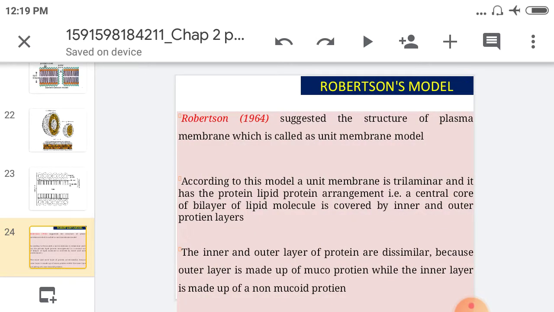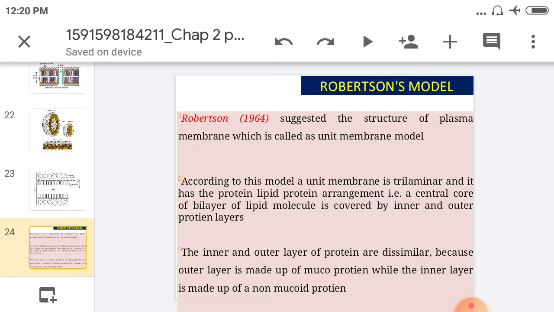Then going toward the second model, that is the Robertson unit membrane model. Robertson in 1964 suggested the structure of plasma membrane, which is called the unit membrane model. According to this model, a unit membrane is trilaminar and has a protein-lipid-protein arrangement, that is, a central core of bilayer of lipid molecules covered by inner and outer protein layers.